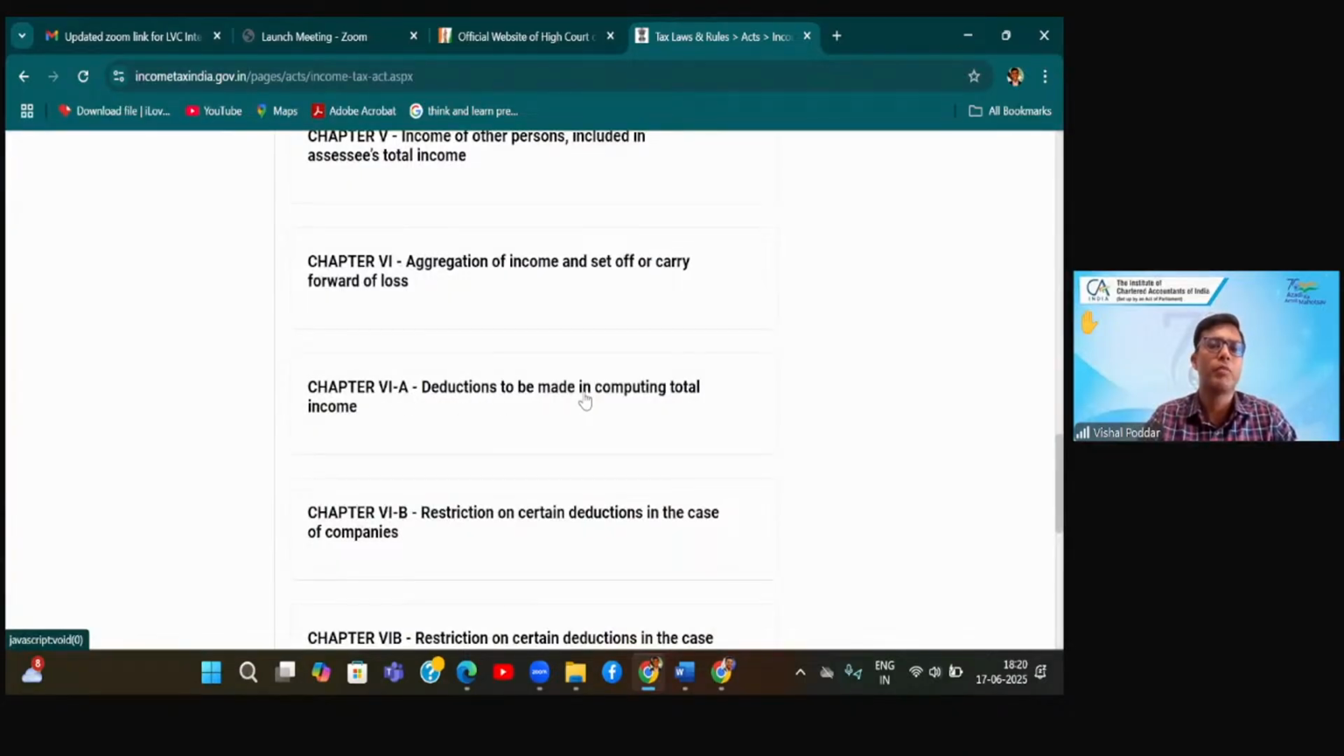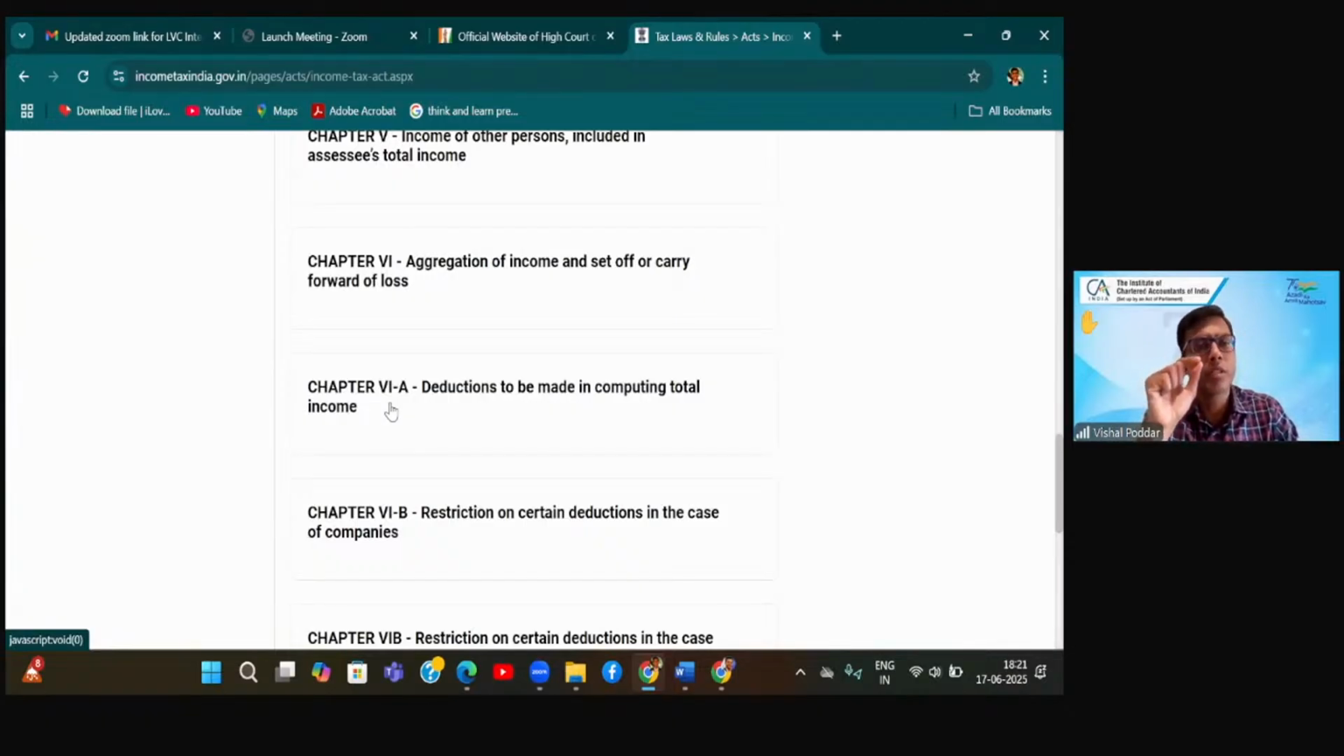Now this chapter, which is what we are going to study now, was not there originally in the act. So originally, the act did not have any concept like deduction. Later on, as the act started progressing and new governments started bringing different policies, they felt that we should allow some benefit from the total computed income. This benefit is that that much amount could be deducted from your total computed income. That is what is called deductions under chapter 6A.